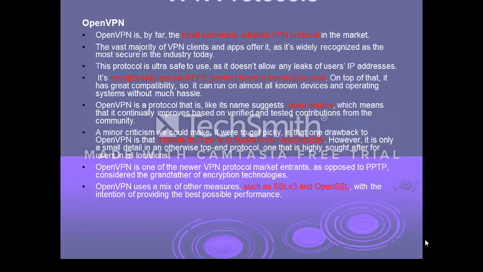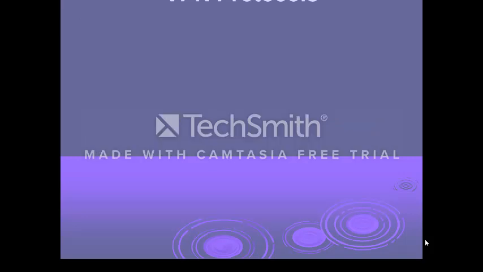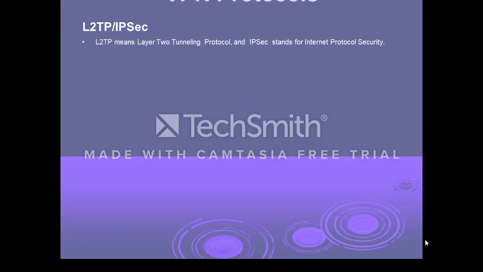The OpenVPN also comes with different flavors, with SSL version 3, OpenSSL, all that. In Blowfish and Camellia, OpenSSL in combination with AES is exploited in VPN. There are 2 versions of this protocol: OpenVPN TCP and OpenVPN UDP.